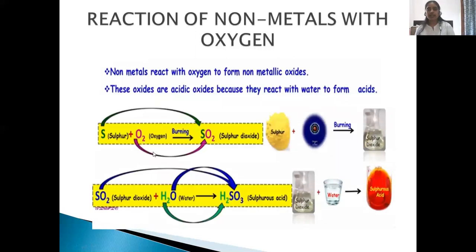Here we will take the example of sulfur. Sulfur, when it reacts with oxygen, forms sulfur dioxide. This gas, when it gets mixed with water, forms sulfurous acid. We will understand this whole thing with an experiment.